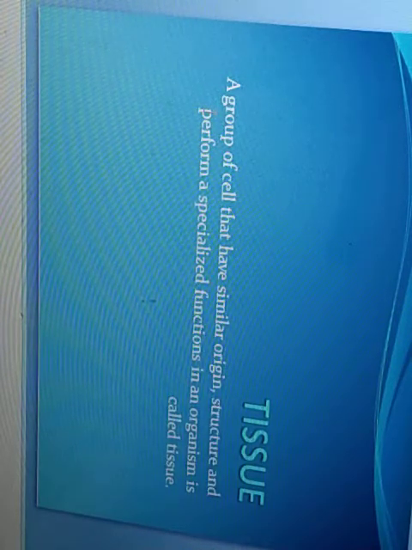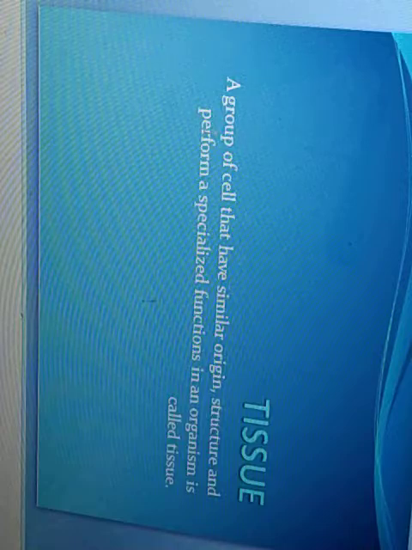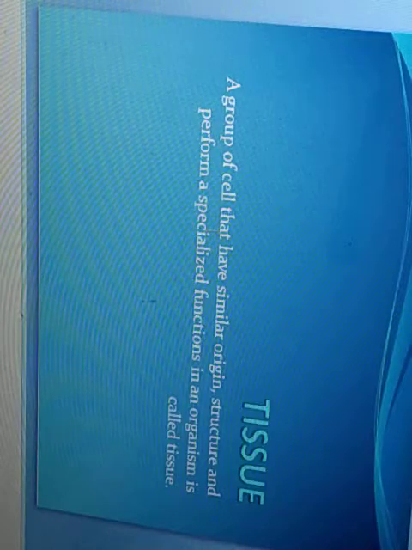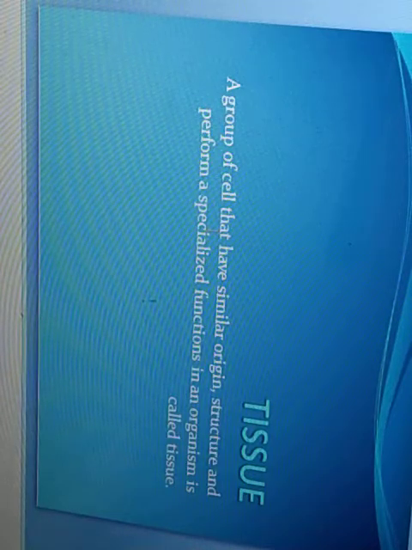So we can say that a tissue is a group of cells that have similar origin and structure, and perform a specialized function in an organism.